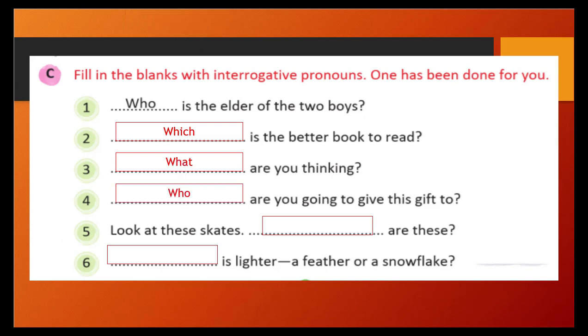See, in all three above, which are interrogative pronouns. Okay. Look at this: cats. Look at these cats. Blank are these? Whose are these? Right. The correct one is whose are these.